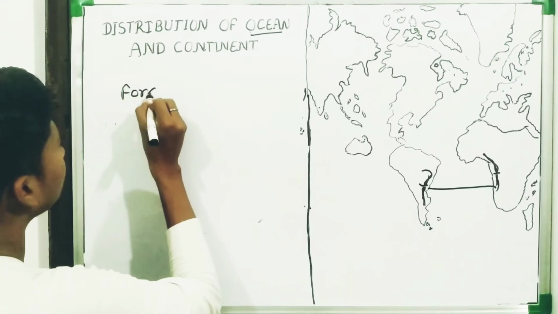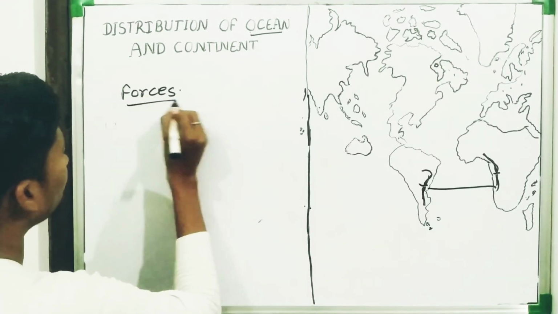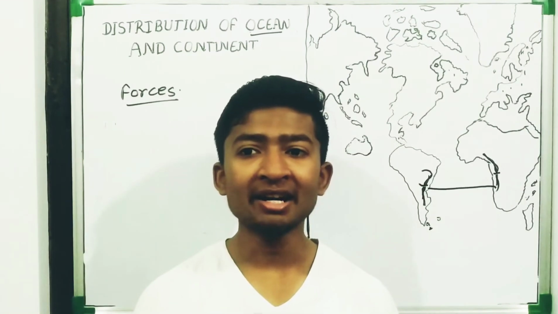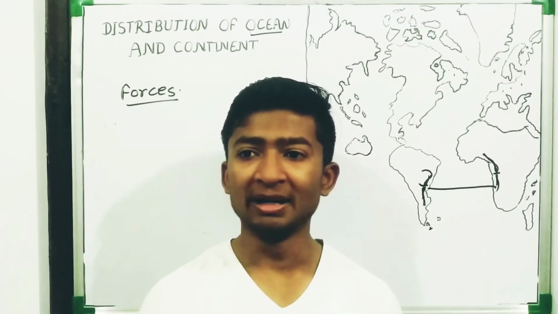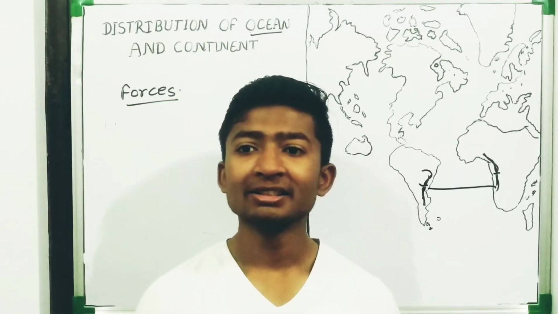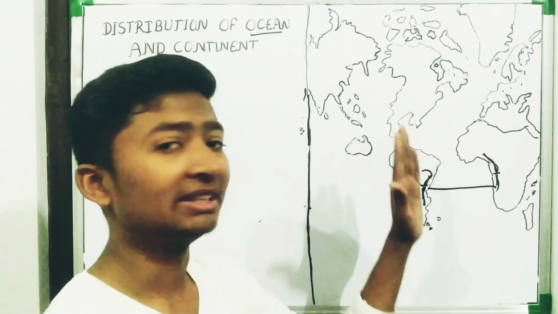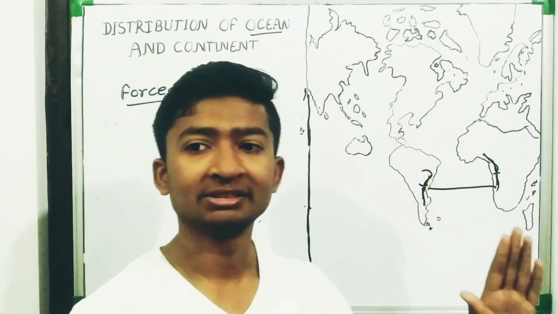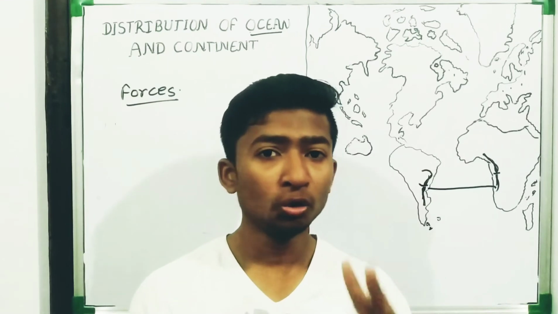Forces for drifting. Wegener suggested, means Alfred Wegener suggested, that the movements responsible for the drifting of these continents are caused by two forces.